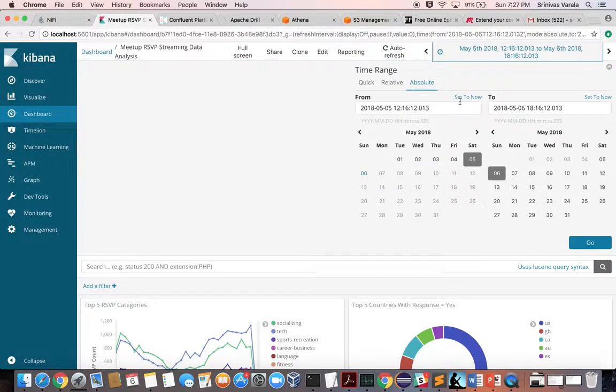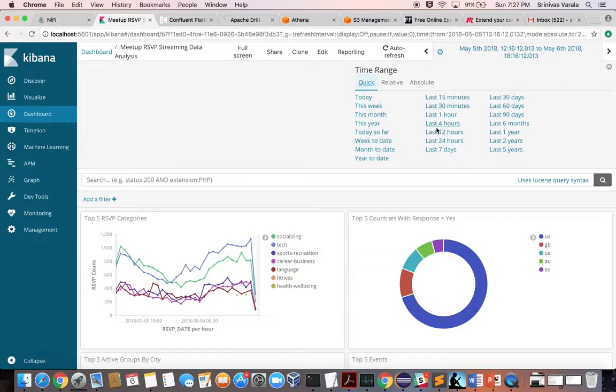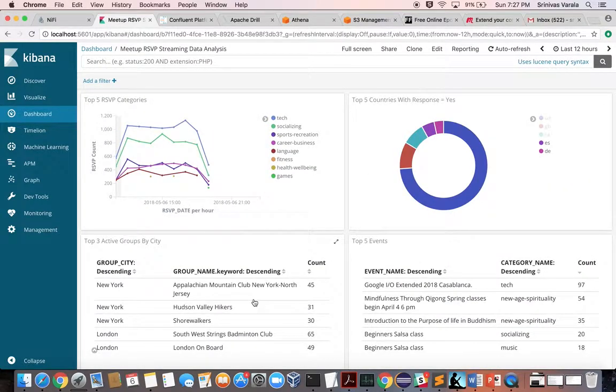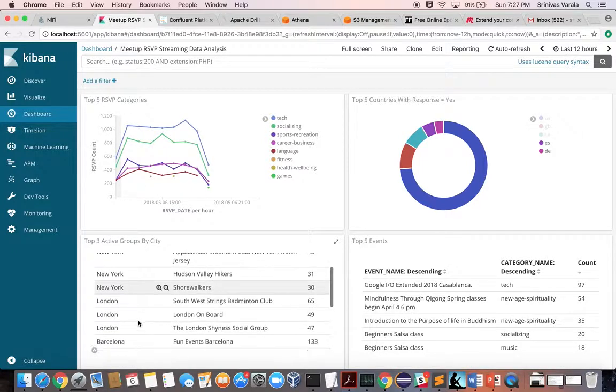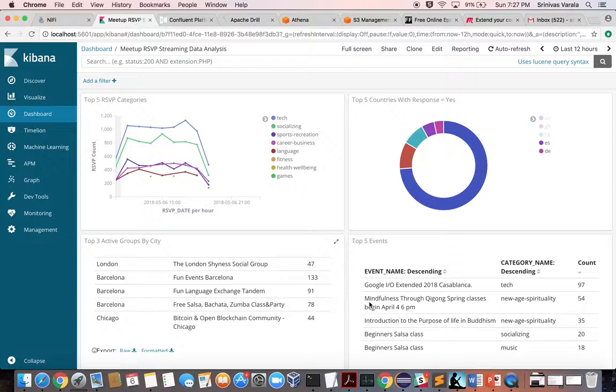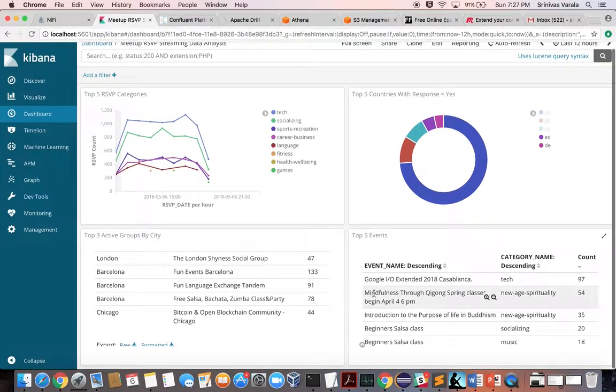Let me change it to 12 hours. And these are the top 3 active groups by city. So these are the top 3 groups in each city: New York, London, Barcelona. And these are the top 5 events within the 12-hour time frame. And these are the top 5 events with RSVP counts.